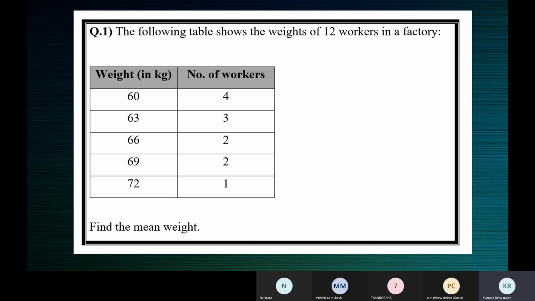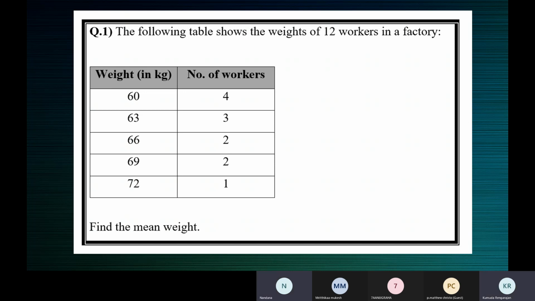Add the numbers 4, 3, 2, 2, and 1. What do you get? Ma'am, we get 12 workers. 12. It should be 12 because, see the question, the following table shows the weights of 12 workers in a factory. The number of workers is 12.